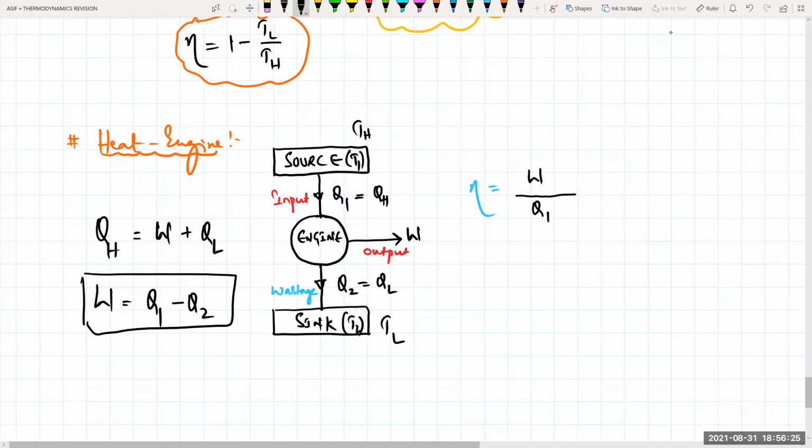So efficiency will be equal to 1 minus Q2 divided by Q1, and that equals 1 minus T2 divided by T1. T lower means T2, T higher means T1. Clear? Very important formulas.